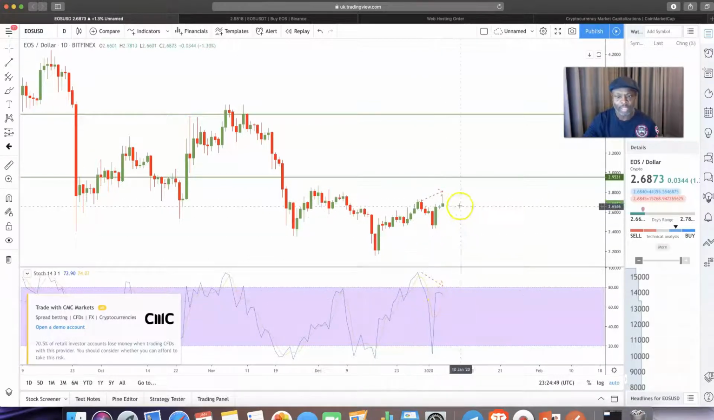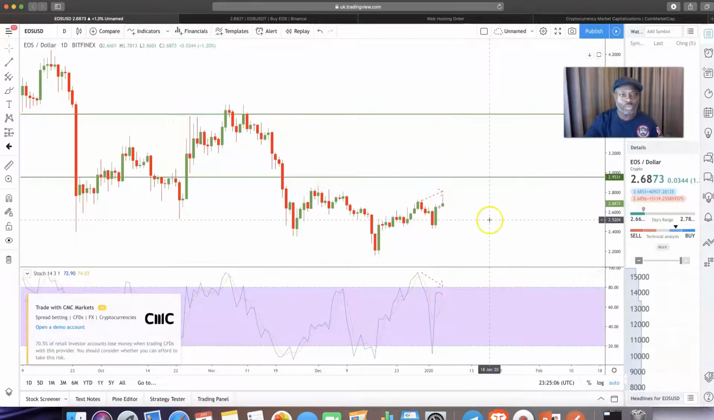But for me, seeing this pin bar in an area of resistance, zone of resistance with divergence is enough for me. I'm very aggressive. Okay, I would have just gone in straight away, right? And then sold EOS.